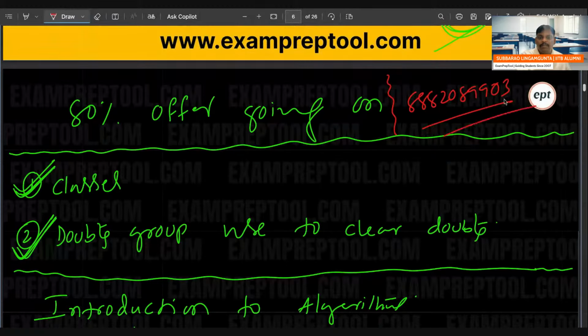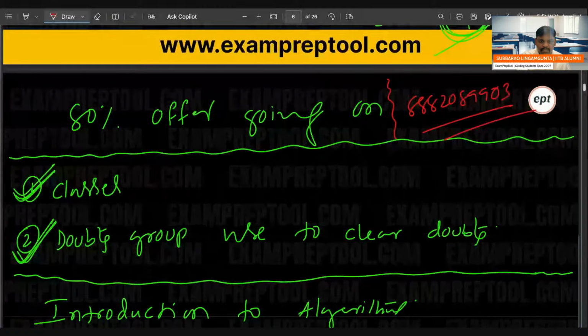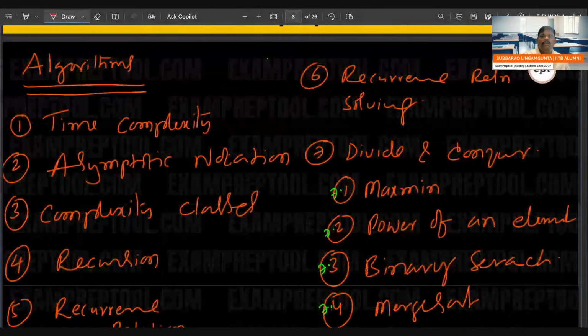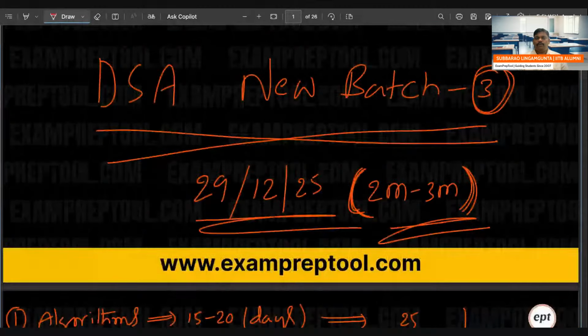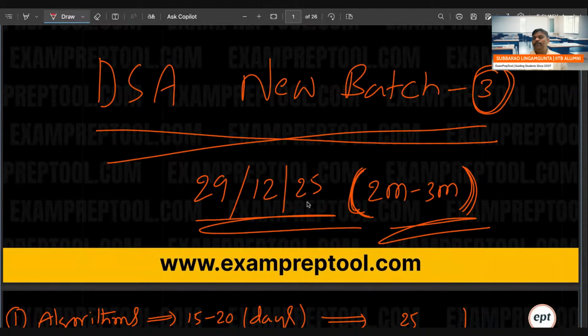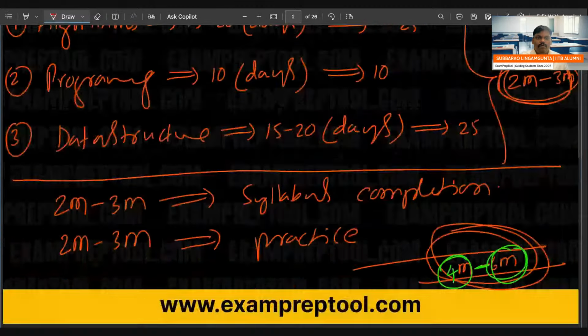Batch number 3, DSA new batch 3, started on 29/12/25, 2 p.m. to 3 p.m. The syllabus will be over in 2 to 3 months, and one more 2 to 3 months the practice will also be over. You will be an expert.